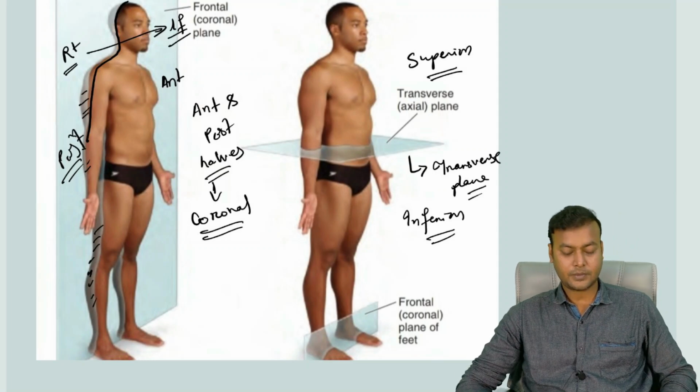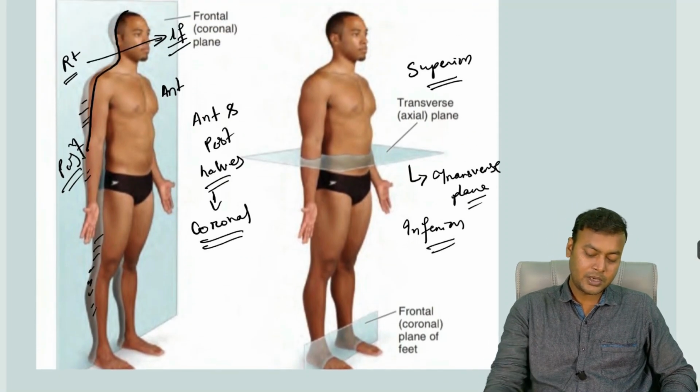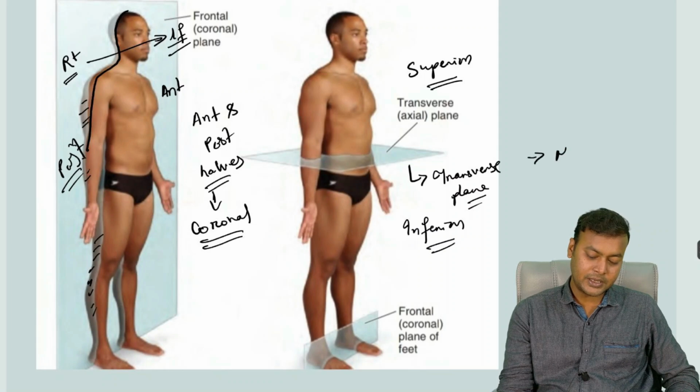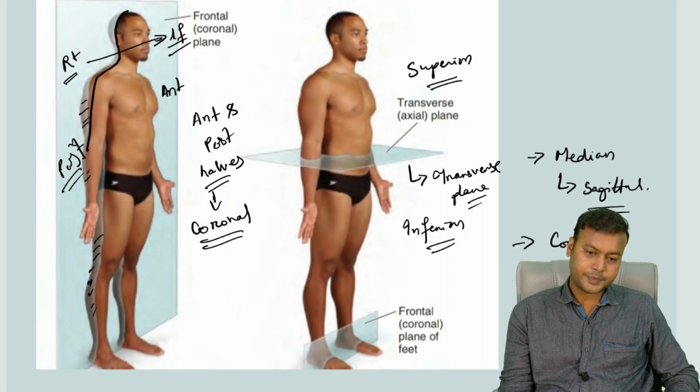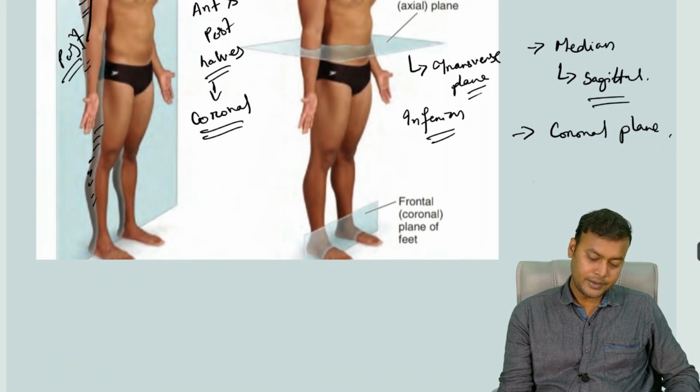Alright. So you learnt about the three planes, that is the median plane. It also has a parallel plane that is known as the sagittal plane. Then you have the coronal plane, and finally the transverse plane.